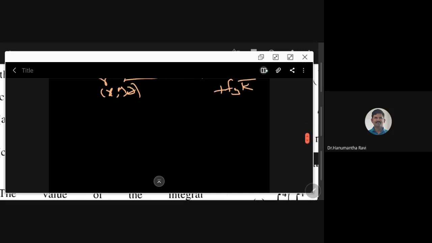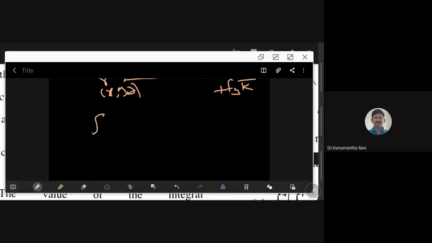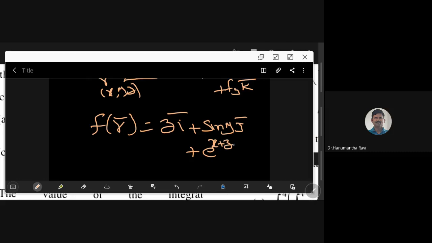Then an example I will tell you. For example, f of r bar is equal to say z i bar plus sin y j bar plus e power x plus z k bar. Here the input is a vector and the output is also a vector.